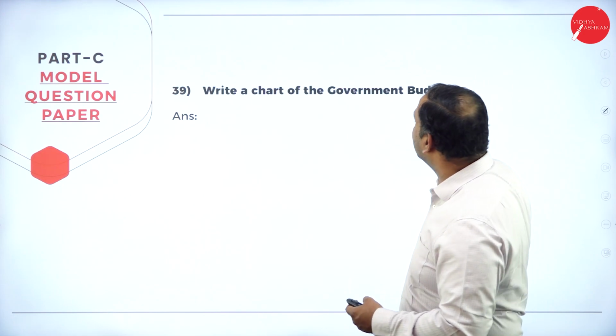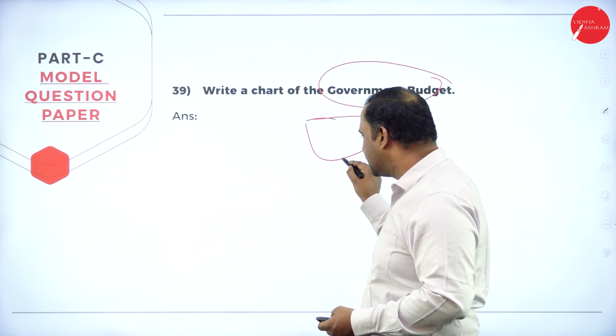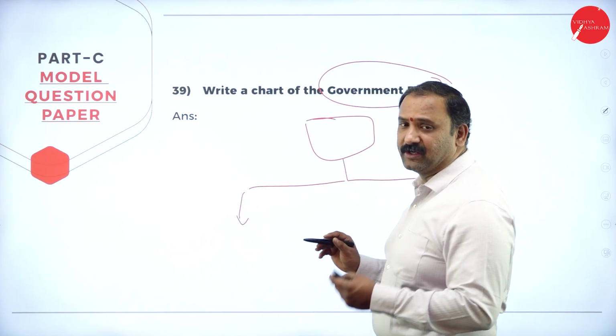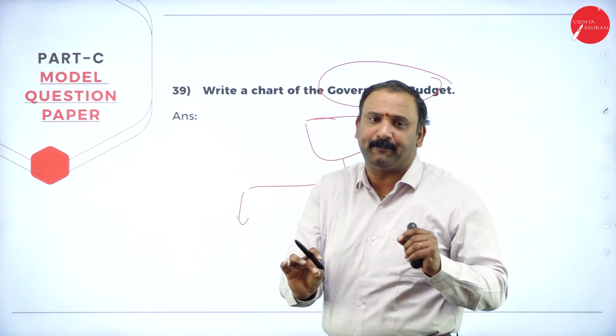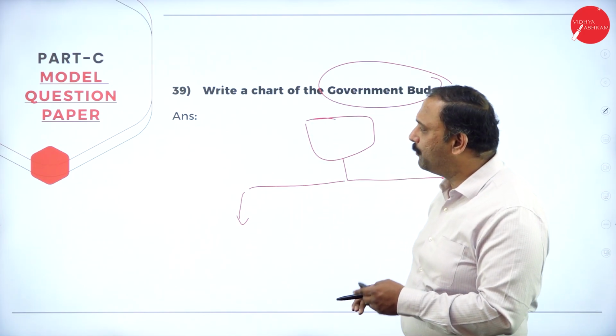Now the next one is, write a chart on the government budget. Here you have to draw the chart altogether. Just put the chart and explain the capital revenue, the public account, everything. The chart is enough. Please draw it neatly using a pencil and your scale. That itself will be able to get you your full 4 marks here.